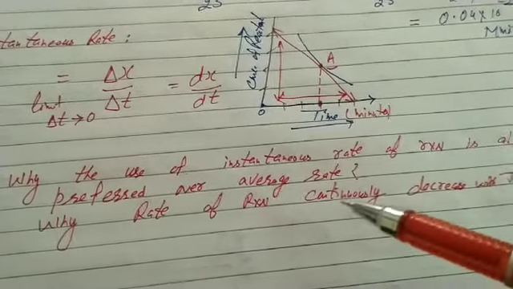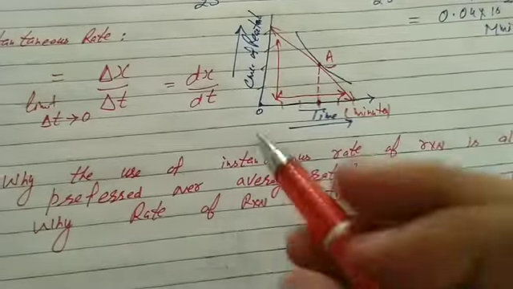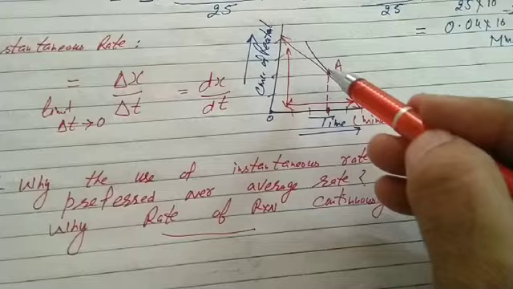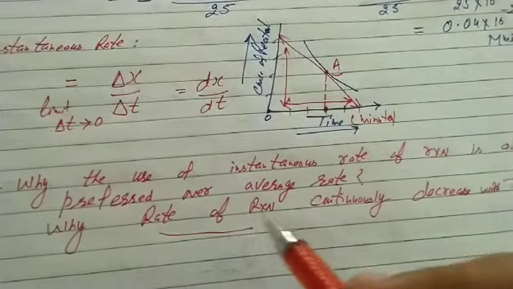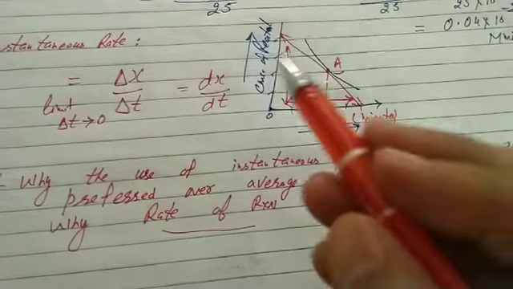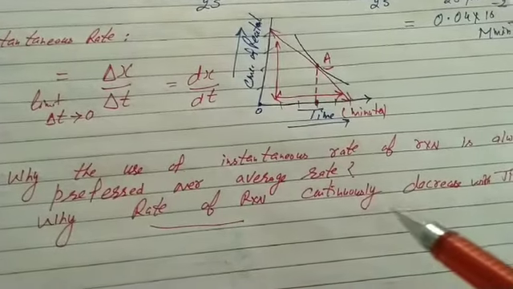Why does the rate of reaction continuously decrease with time? Because the rate of reaction depends upon the concentration of reactants, which keeps on decreasing with time.